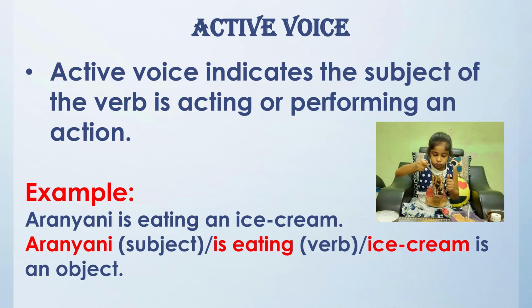Now let us try to understand active voice in detail. Active voice indicates the subject of the verb is acting or performing an action. For example, Aranyani is eating an ice cream. Here, Aranyani is the subject, is eating is the verb, and ice cream is the object. This example shows that the subject is doing the action. Here, Aranyani is the subject and she is doing the action. Which action? Action of eating. So in an easy way we can say active voice means what the subject does.